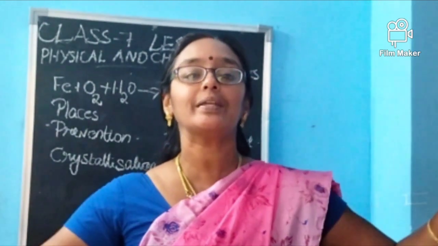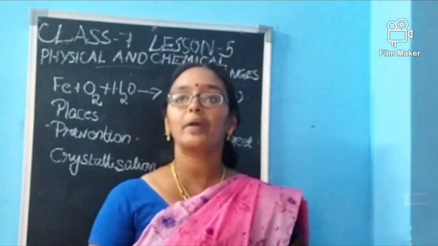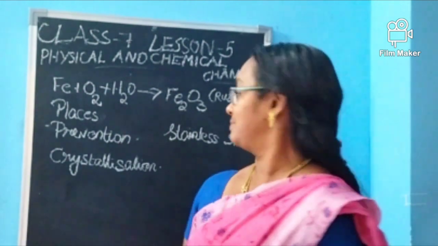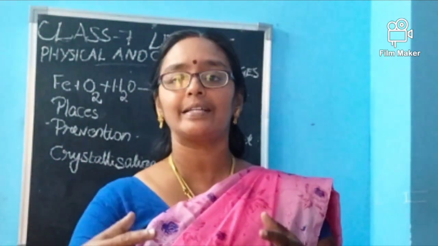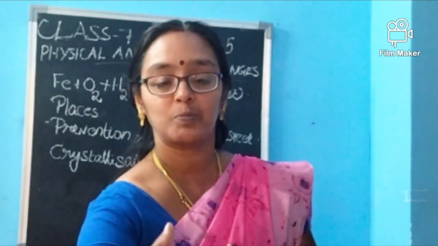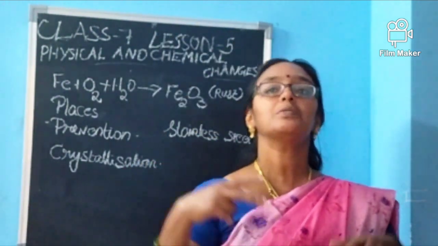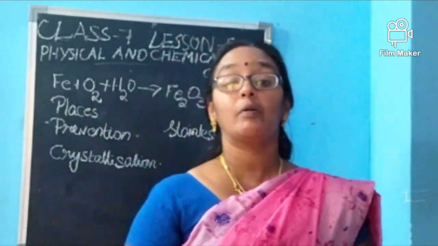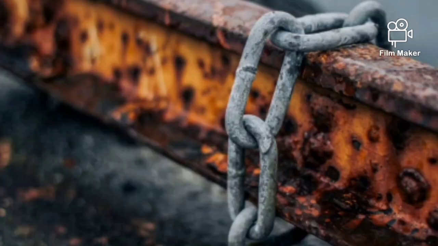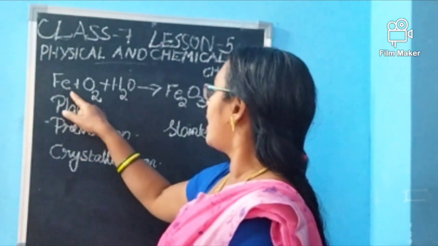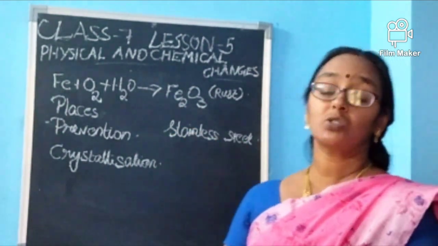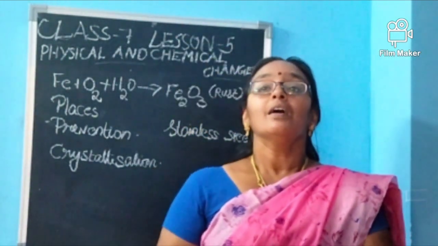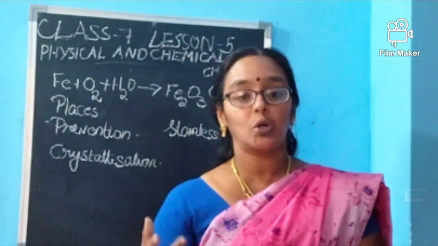I think now you are clear with physical and chemical changes. Now we are moving in detail to rusting. What is rust? I have already told you. Iron items, when exposed for some days or some months, will slowly be converted into rust. It is called rusting. How is it happening? Iron plus oxygen plus water will be converted to Fe2O3. It is called rust. When rusting happens, I told you it's a chemical change.